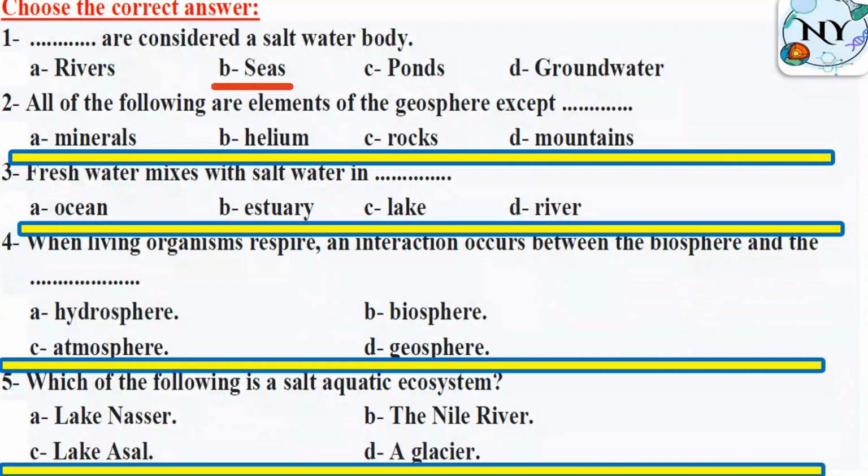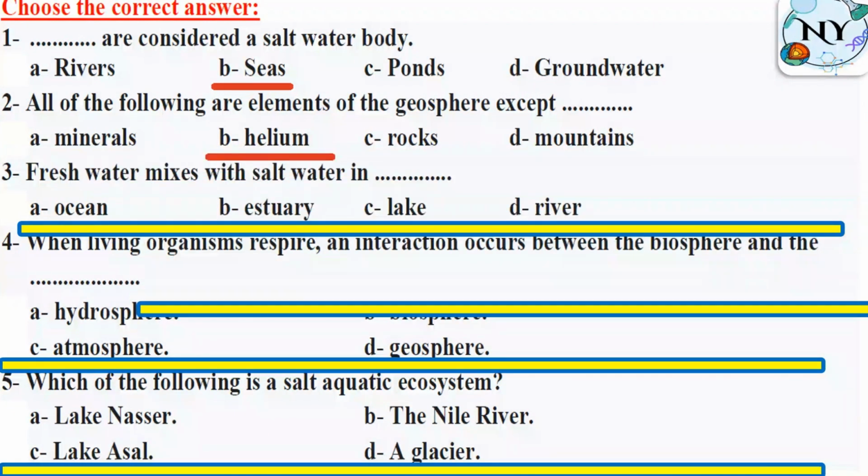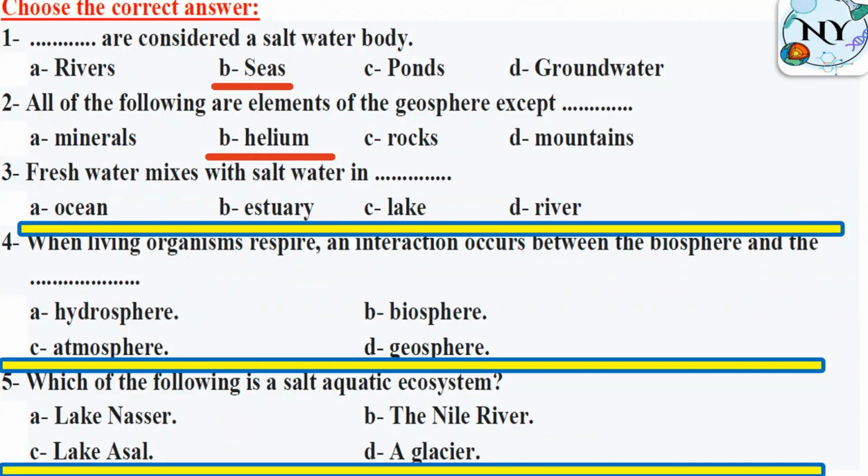All of the following are elements of the geosphere except. So let's remember together. Geosphere. We said before, sphere means system, and geo means earth. So the geosphere system includes rocks, sand, soil, molten rocks, and landforms like mountains, valleys, canyons. So minerals, rocks, and mountains are all related to the geosphere, except helium because it's a gas, which is related to the atmosphere.